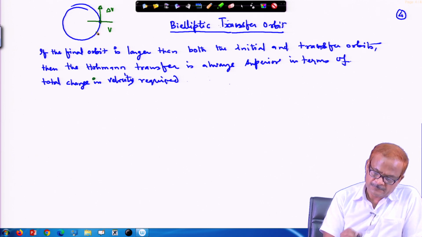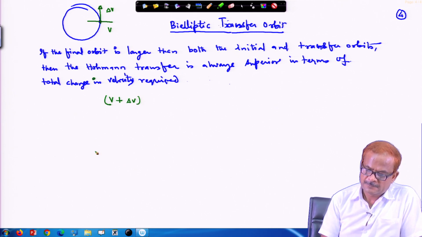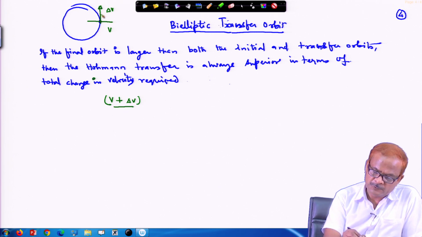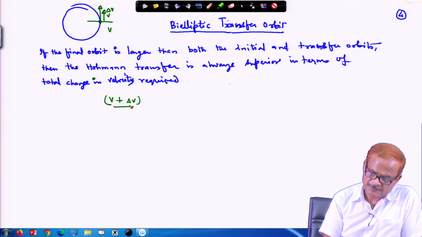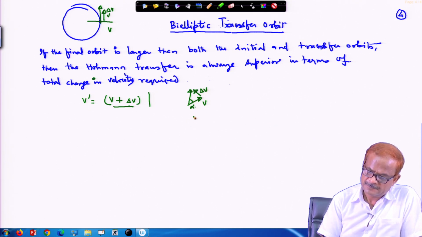See, what I want to state here is that v plus delta v, if both v and delta v are in the same direction, will be your changed velocity. If the two velocities are not along the same direction, this is your v and this is delta v, and let this angle be alpha, and this is your v prime.